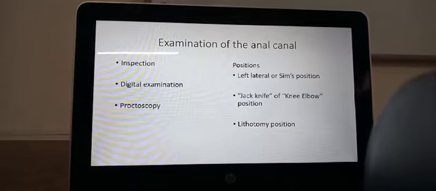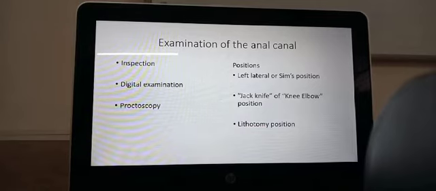The positions that we make the patient, we may make the patient lie in the left lateral position, which is called the Sims position, or we can make them lie in the jackknife or knee elbow position, keeping the knees and elbows down on the ground. We can examine them in that position, or we can examine the patient in the lithotomy position. Lithotomy means removal of a stone. We remove stones from the bladder.